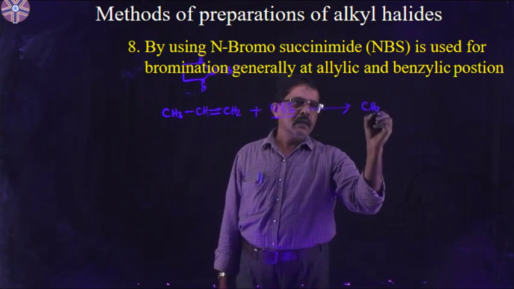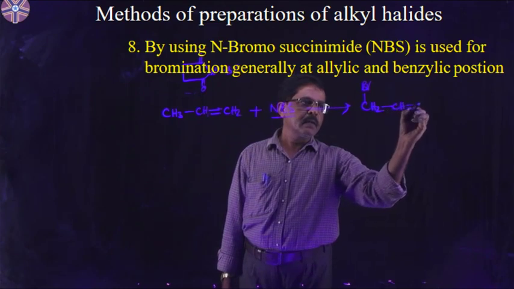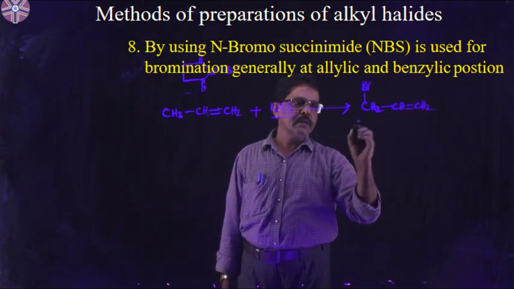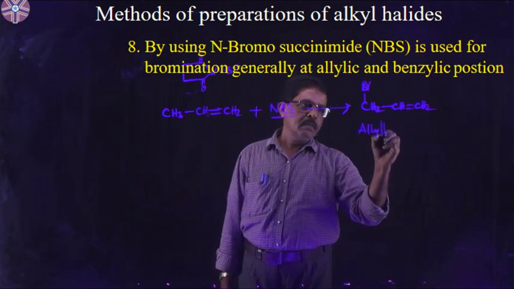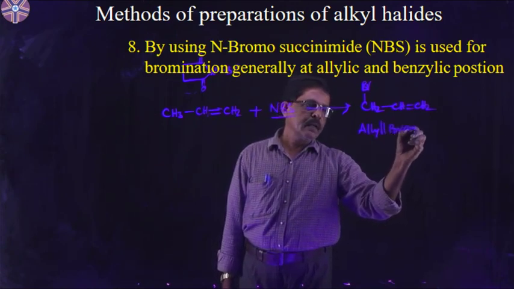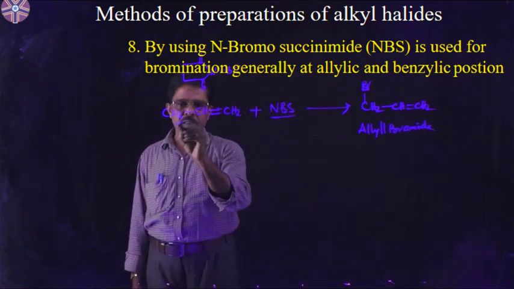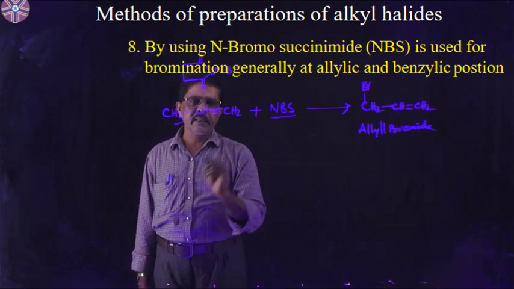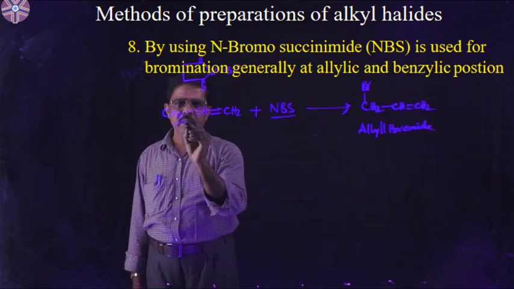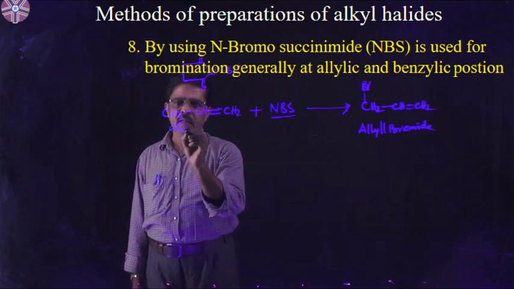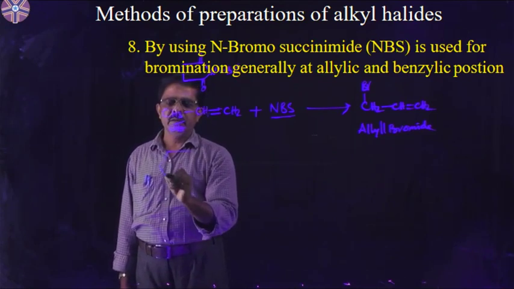Here bromine will be replaced, giving CH2Br-CH=CH2. This is allyl bromide. So what will happen here? Bromination takes place. This is a substitution reaction, not an addition reaction. So N-bromosuccinimide is used for the allylic position. Okay, another example I want to take is toluene.